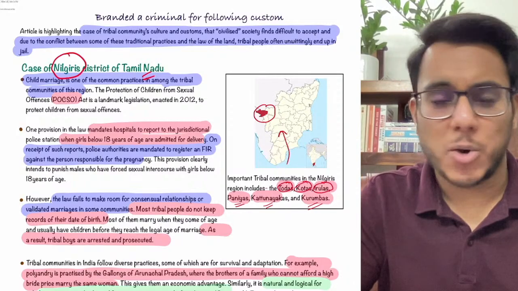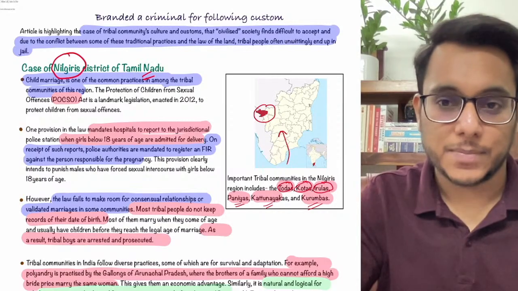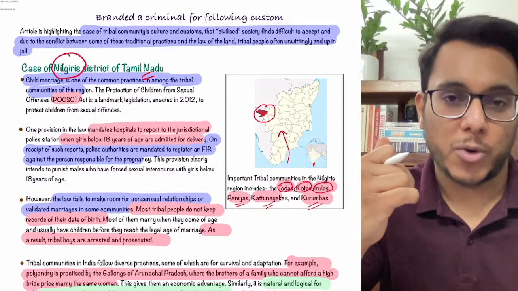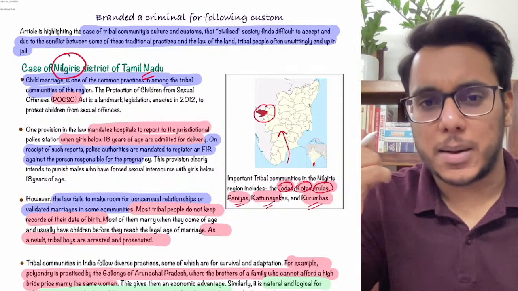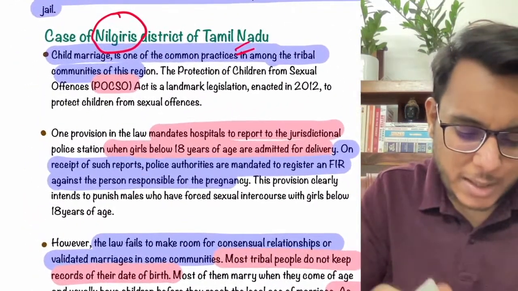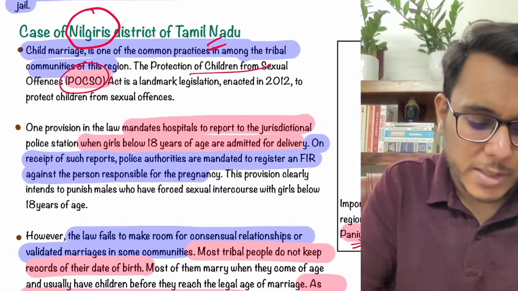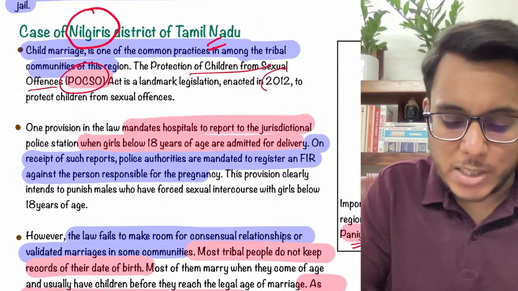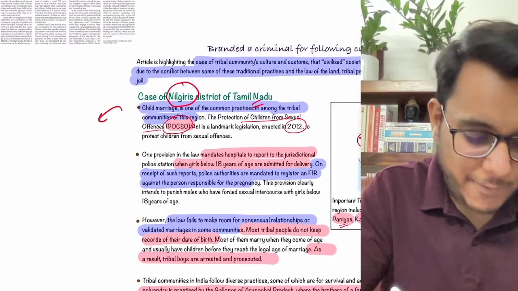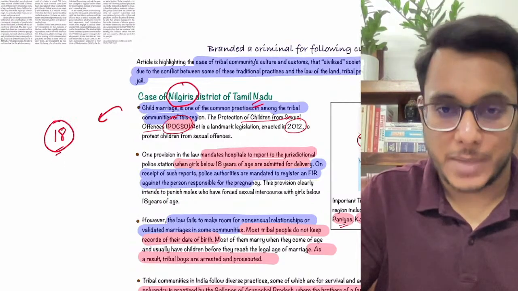Now the onset of puberty could be around 14-15 years of age. At that time they are getting married. Now guys, actually there is one particular law which does not allow this. Number one, there is the Prohibition of Child Marriage Act, that is there. After that, there is one more law, that is the POCSO. Now the POCSO is the Protection of Children from Sexual Offences Act. This POCSO Act was passed in 2012, and it provides that every person below the age of 18 years will be a child. Is it clear?